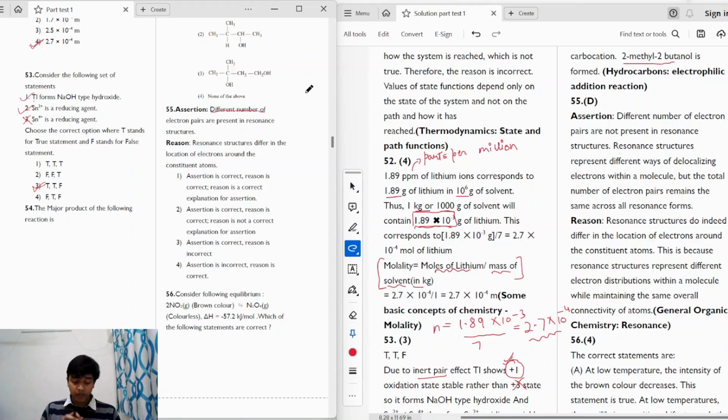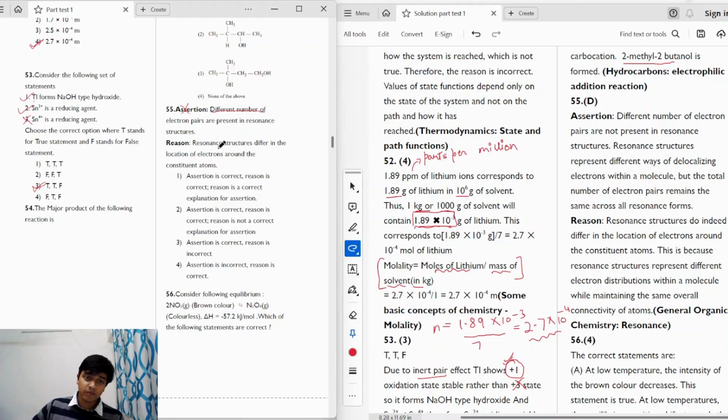However, they are being delocalized within the molecule. It keeps on moving on different atoms of the molecule. So the total number of electron pairs present in the molecule remains constant, which means the assertion statement is wrong because the total number of electron pairs remains the same across all resonance forms.